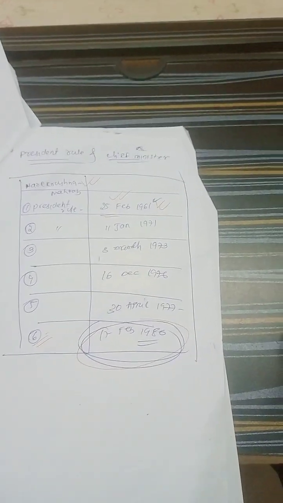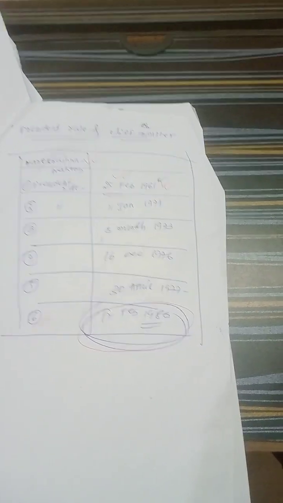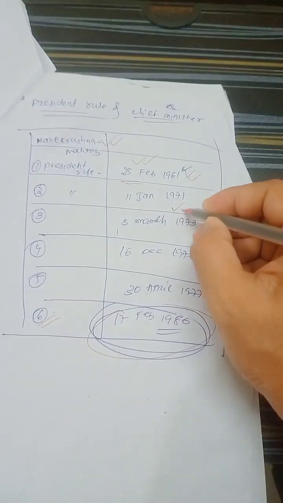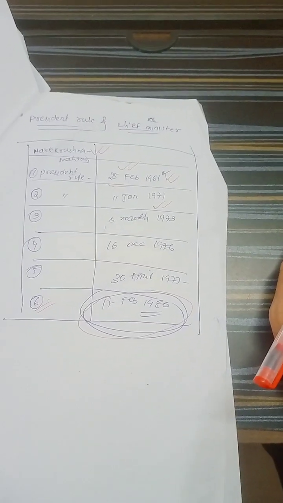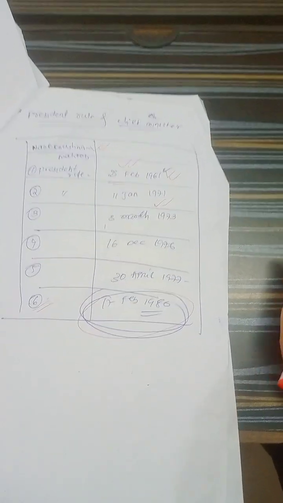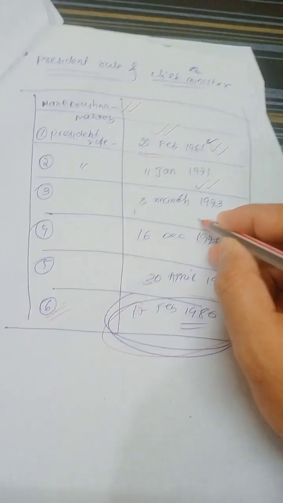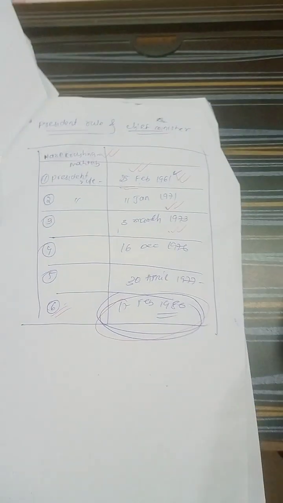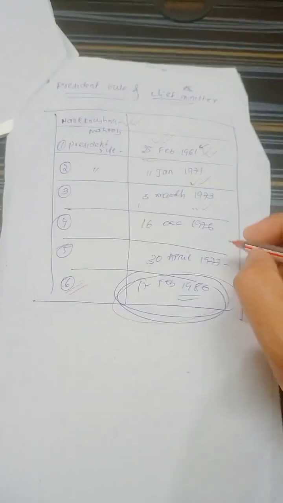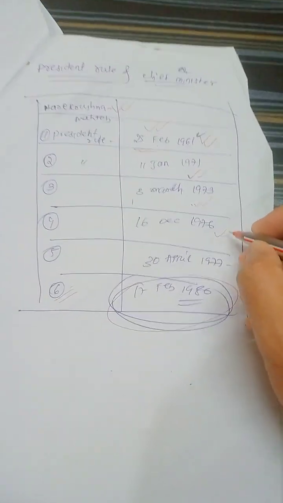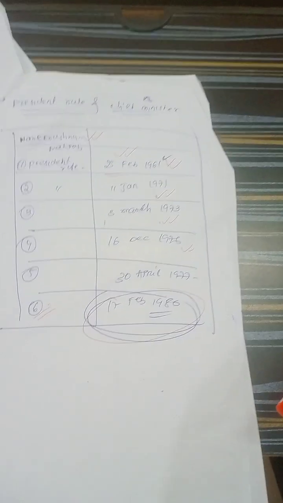Then the second President's Rule was on 11th January 1971. Yes guys, 11th January 1971. The third President's Rule was introduced on 3rd March 1973. The fourth President's Rule in Odisha was on 16th December 1976.